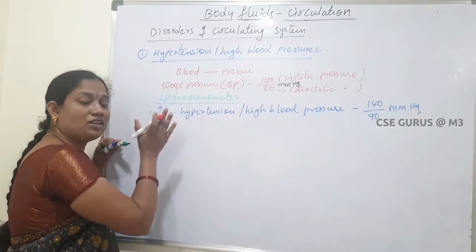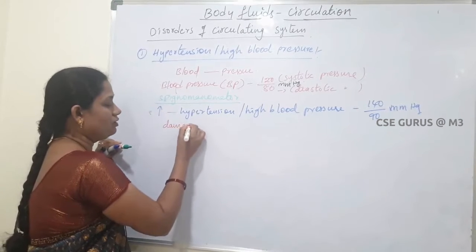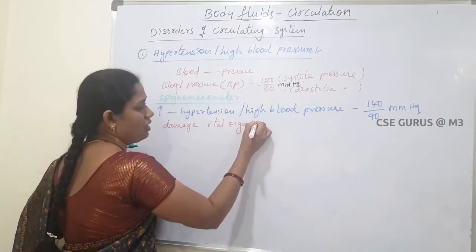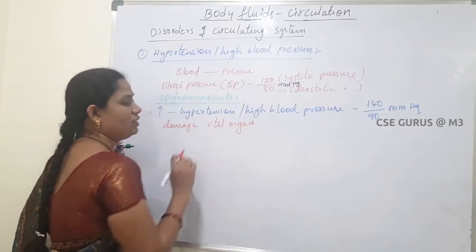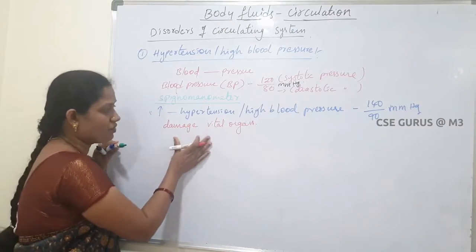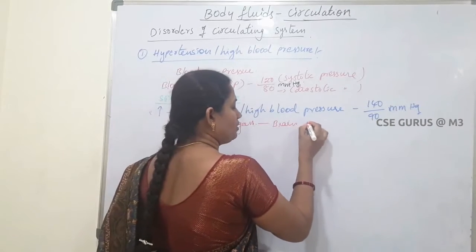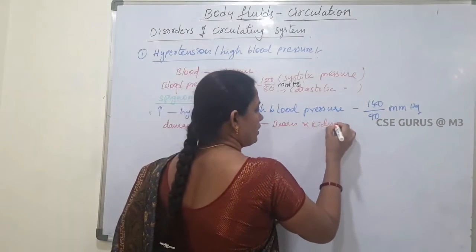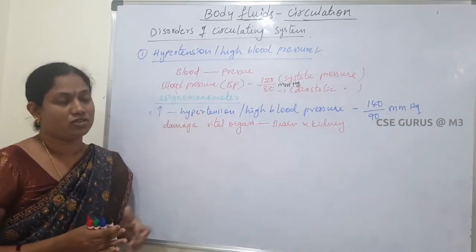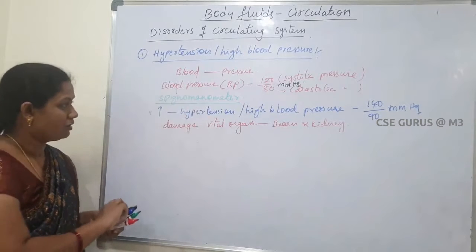If hypertension continues for a longer period, it damages vital organs like the brain and kidney. These vital organs may be damaged due to high blood pressure or hypertension. So this is hypertension.